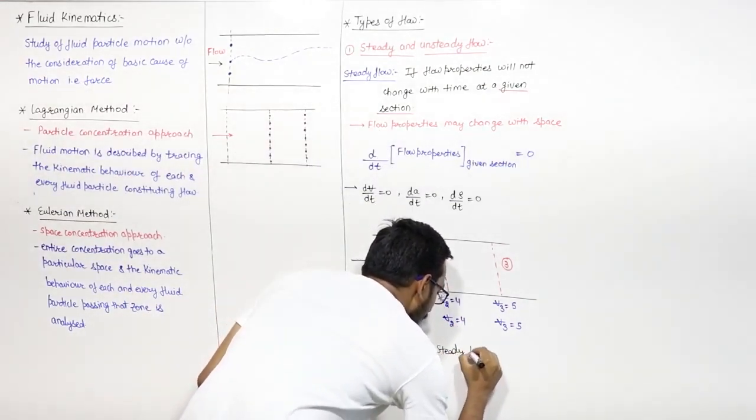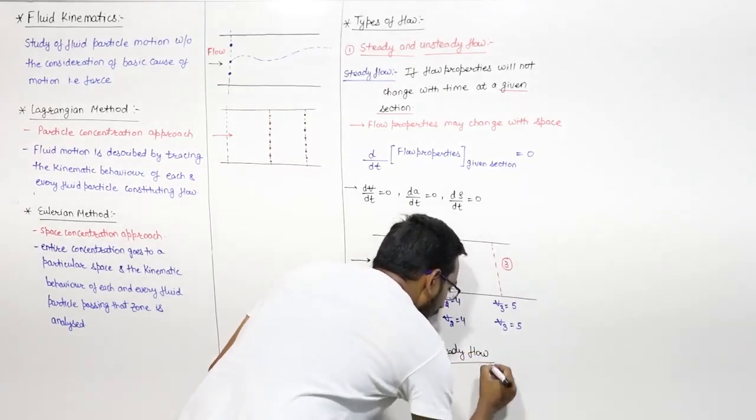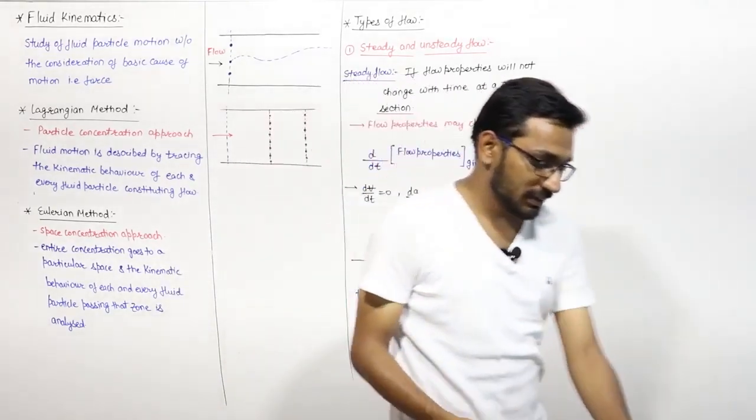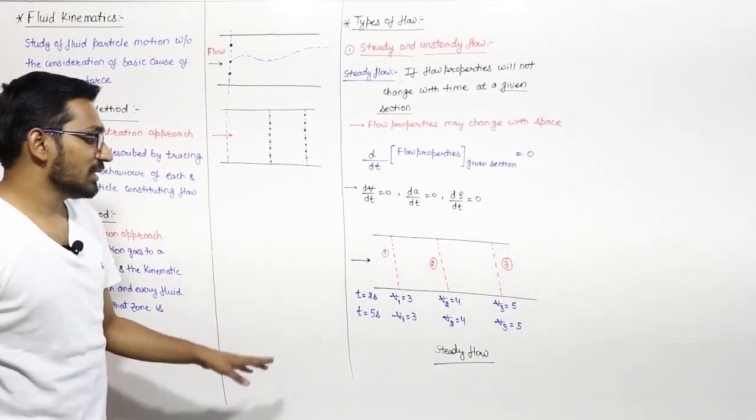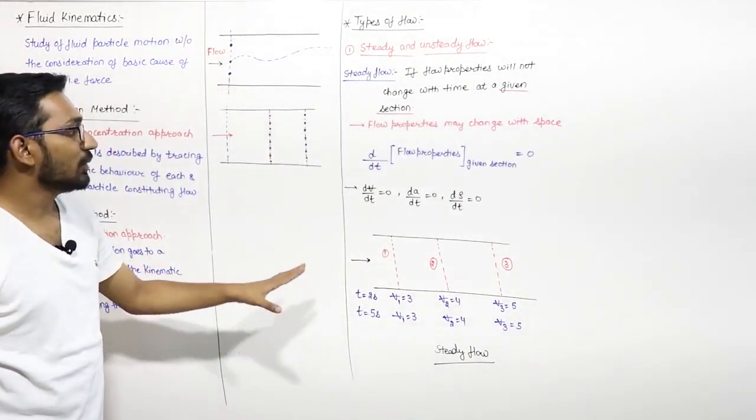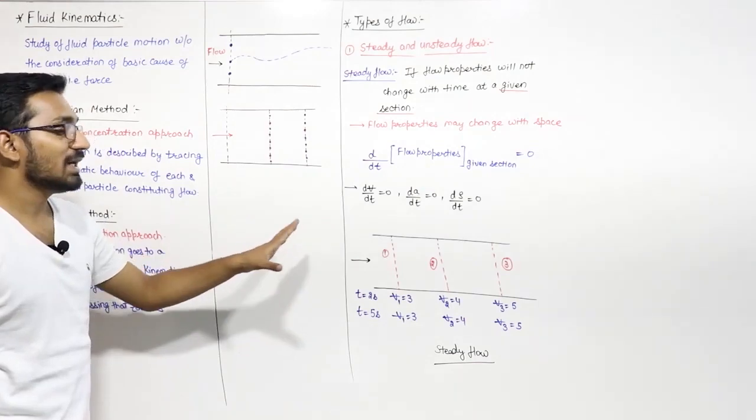If the velocity or the flow parameters are changing with respect to time at a given section, then that flow is known as unsteady flow.